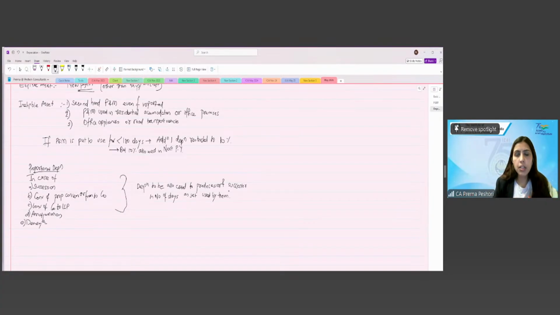Right? In the number of days the asset is used by them.